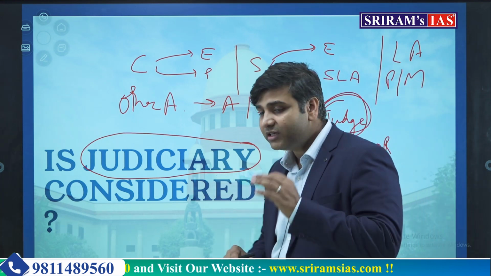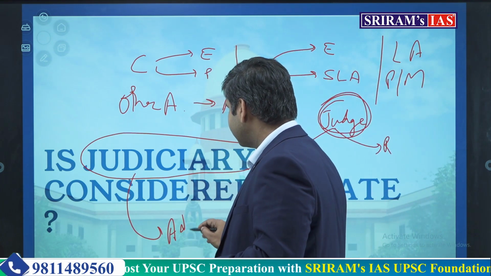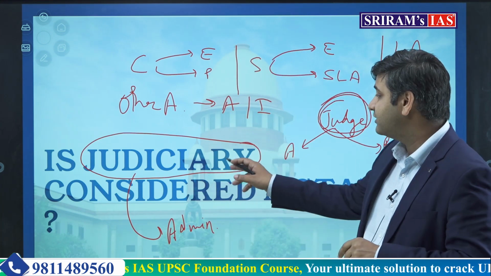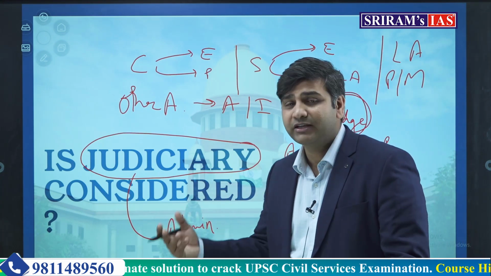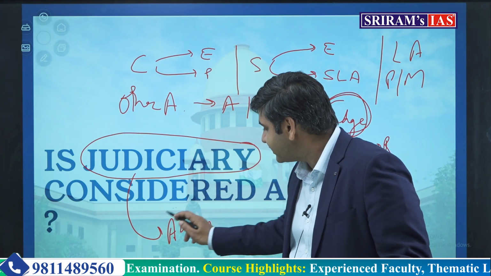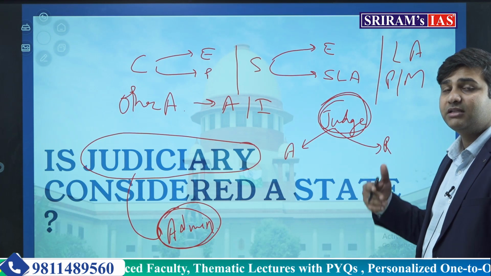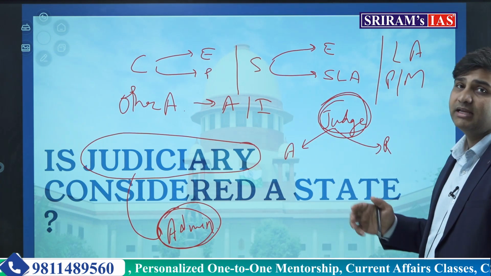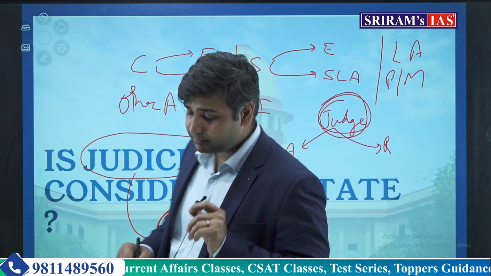Judiciary will only be called a state when it is involved in administrative work, when it is dealing with its own employees or when it is setting its own rules and regulations. At that point in time, judiciary can be called a state doing administrative work. But when it is adjudicating the case, when it is becoming a judge and delivering justice, it cannot be called a state. Now why is this very important here?